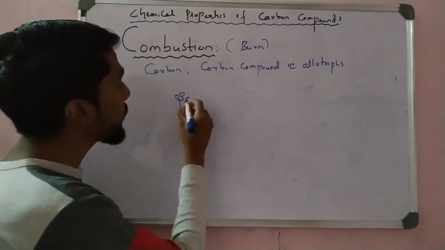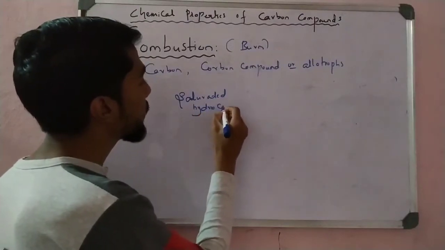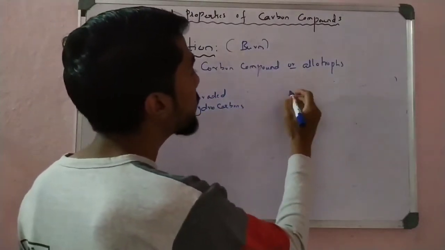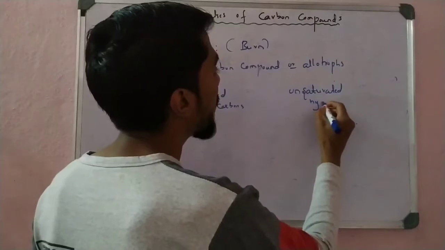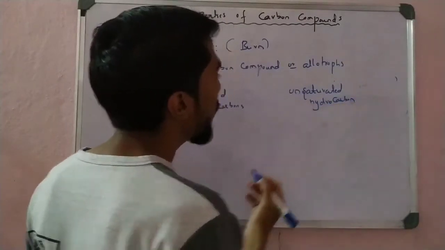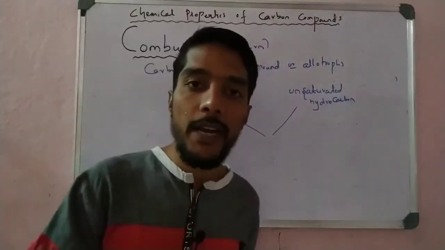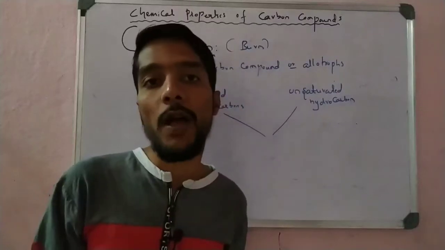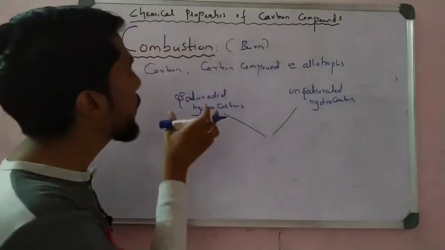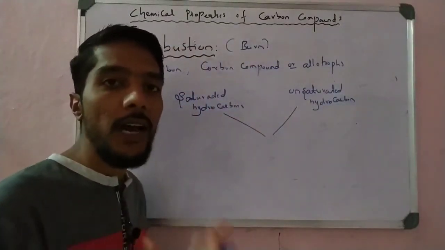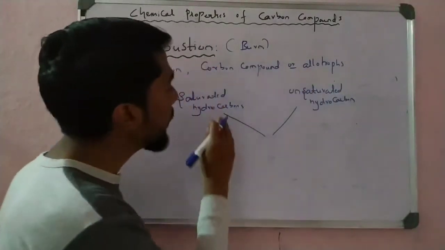The products are the same, but there are two types: saturated hydrocarbons, and unsaturated hydrocarbons, meaning double bond and triple bond. When both are burned, what happens? Carbon dioxide, heat and light are formed. Why? Because they are hydrocarbons, they contain carbon. So when we burn saturated hydrocarbons, we get carbon dioxide, heat and light, and the same for unsaturated, but some difference is there.